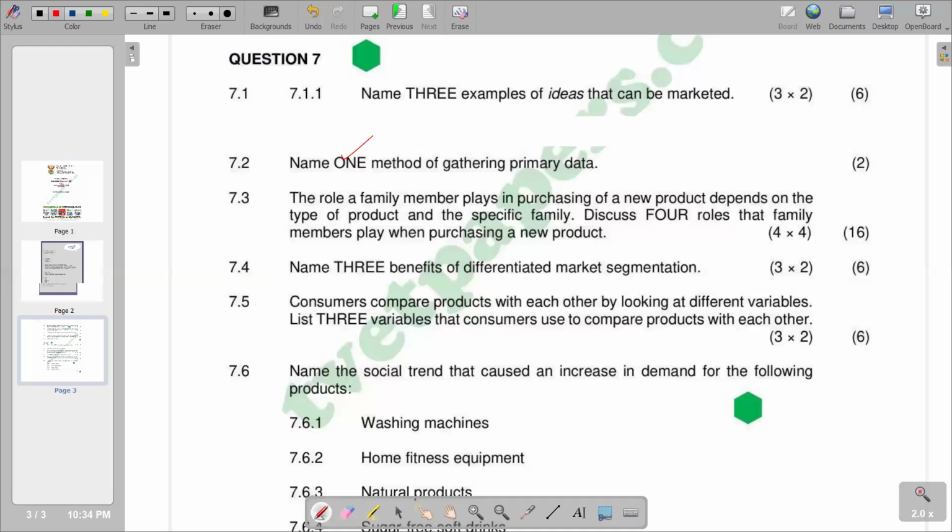When purchasing a new product as a family, we are going to have different roles: someone identifies the need for the product in the house, someone researches the product outside, getting information on maybe prices, and the person who is actually going to buy that product. So these are different roles attached to different members of the family.